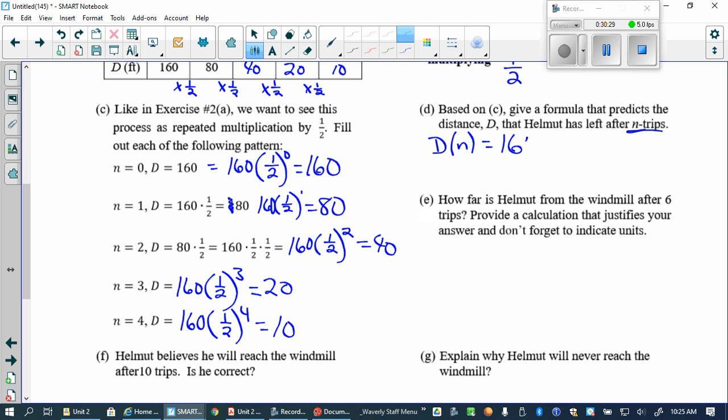That's A I gave you before. Well, how about times 1/2, to the N power? Times 1/2, however many times he does it. Does that make sense?